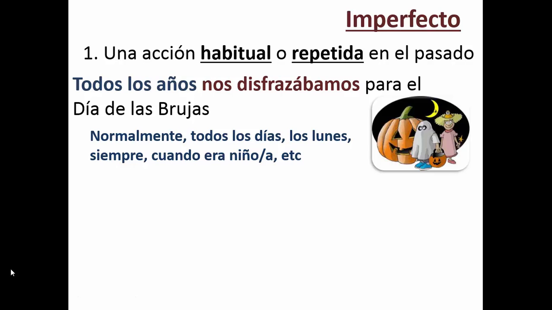So here are 4 situations in the past when we would use the imperfect tense. We could use it for a repeated or habitual action in the past, and we would have those trigger words in there like normalmente, normally, or todos los días, every day, or los lunes, every Monday, siempre, always, or cuando era un niño. Here's your example. Todos los años nos disfrazábamos para el Día de las Brujas. Every year we would always dress up for Halloween.